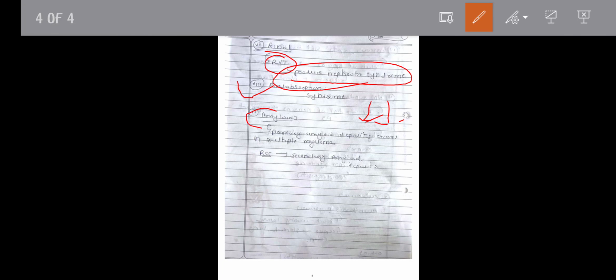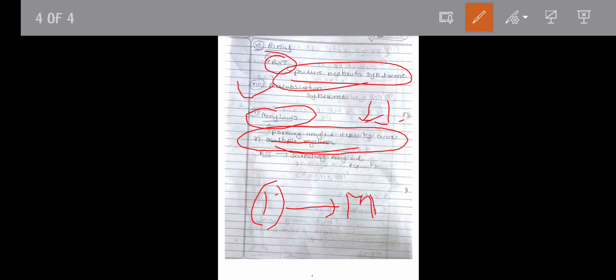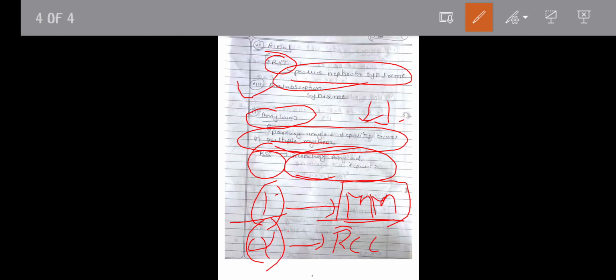Okay, amyloids. Primary amyloid deposit occurs in multiple myeloma. And in renal cell carcinoma, there is secondary amyloid deposit. Primary deposit in multiple myeloma, and secondary amyloid deposit in the renal cell carcinoma. Okay. So this is all about the paraneoplastic syndrome.